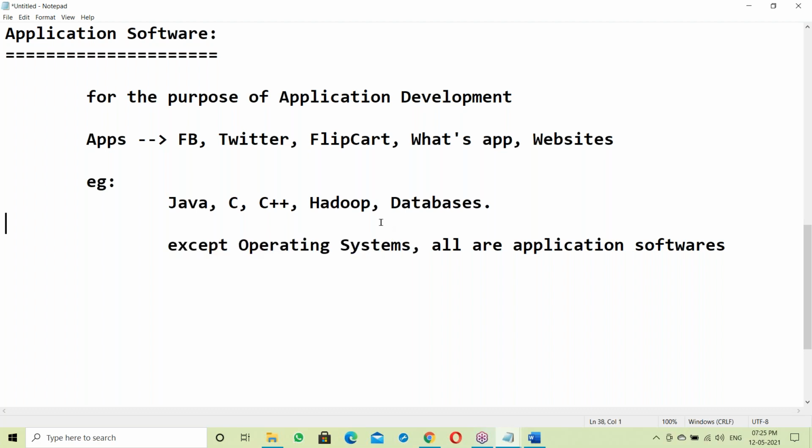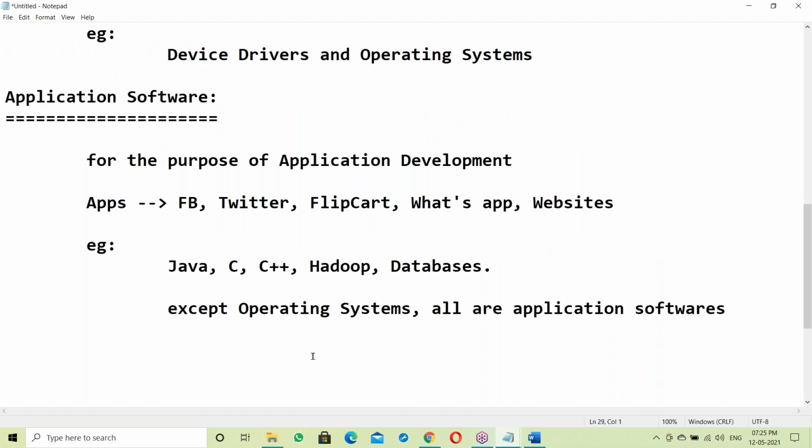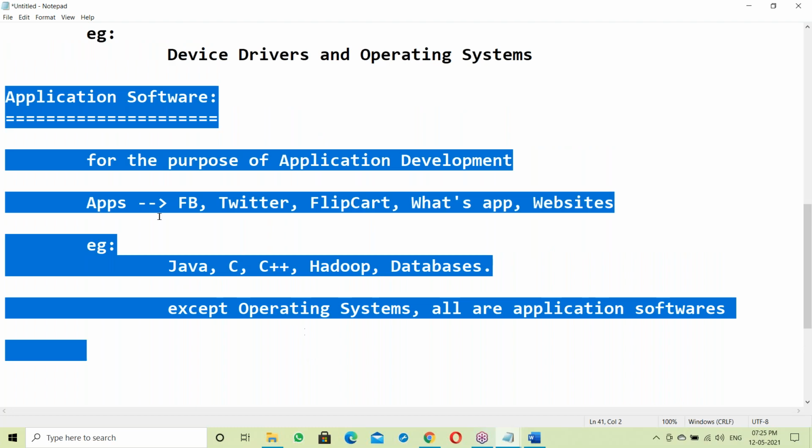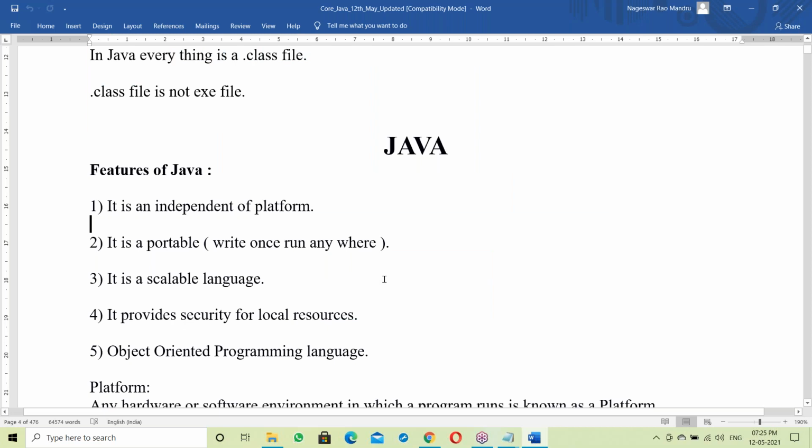Okay, fine. So this is our term: Java comes under application software. One second, let us go to the document here.